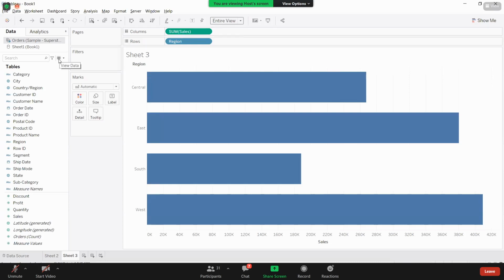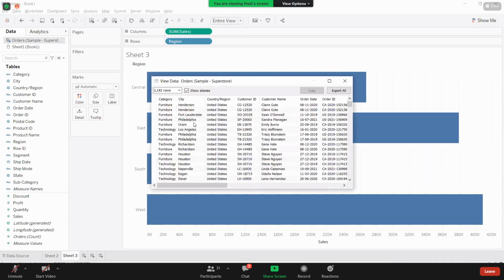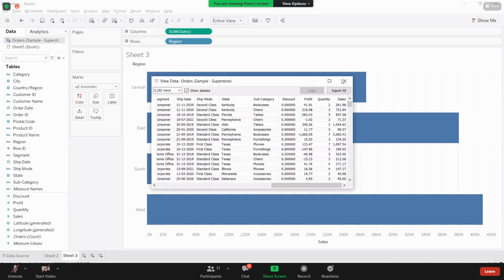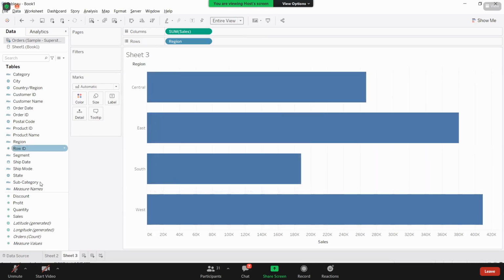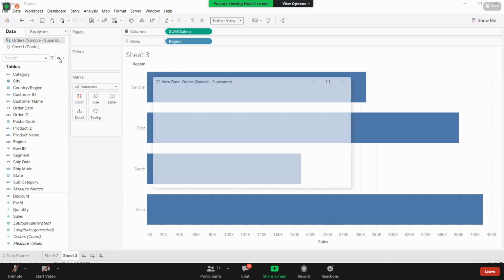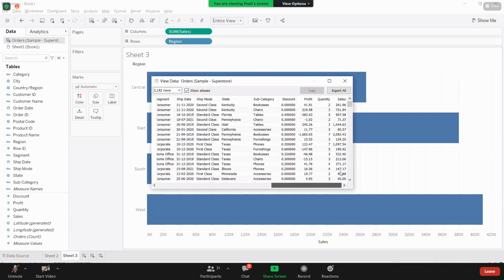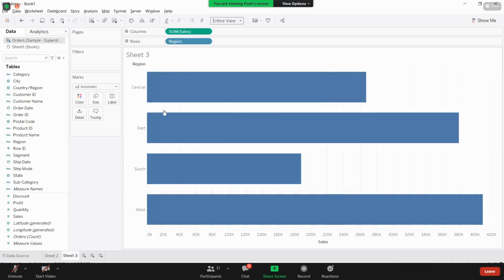But in your data, you don't have sum of sales in the columns. Once you have connected to your data source, if you want to see the data, here is the option, view data. Let me open that. Here you have your sales, but you are not having sum of sales. So why do you get sum of sales here?